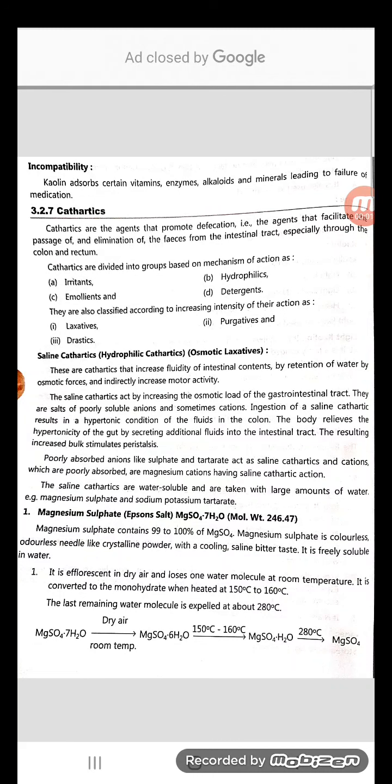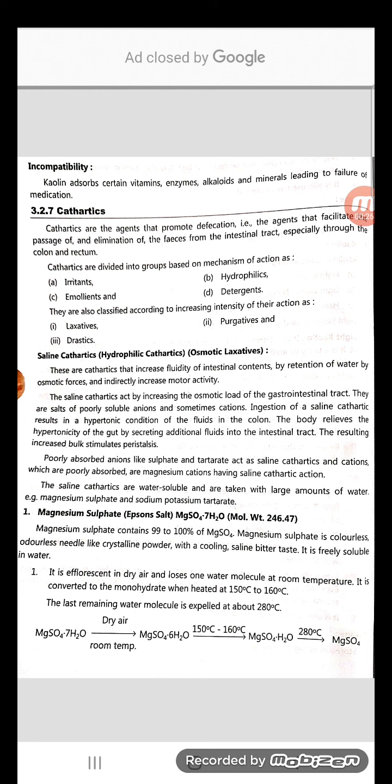Hello dear students, in the previous class we discussed the gastrointestinal agents. In that I explained the first three main groups: acidifiers and antacids, and the third one, protective and adsorbents. And in these gastrointestinal agents, the fourth main group is the saline cathartics.